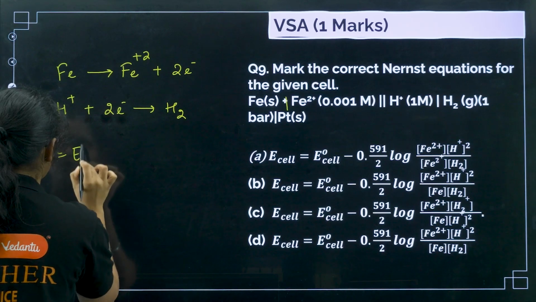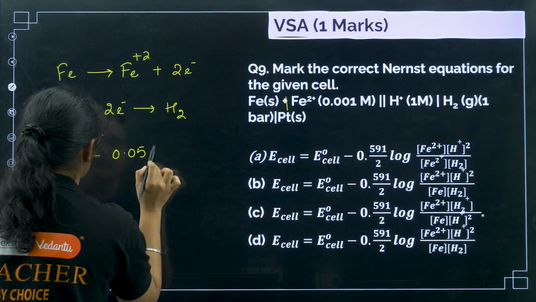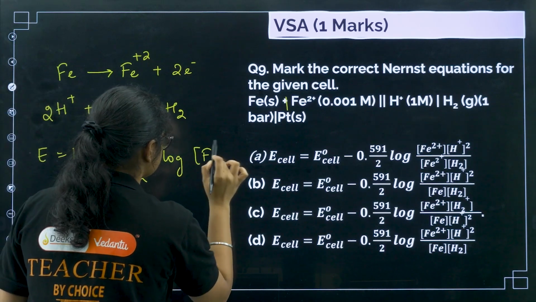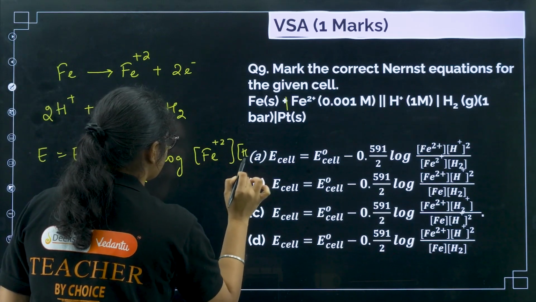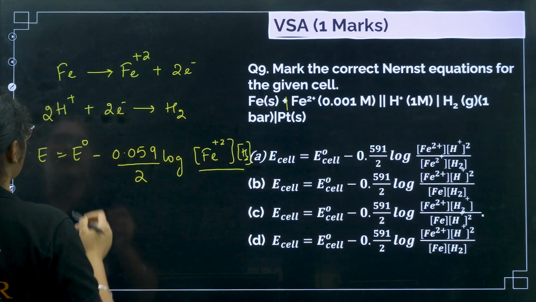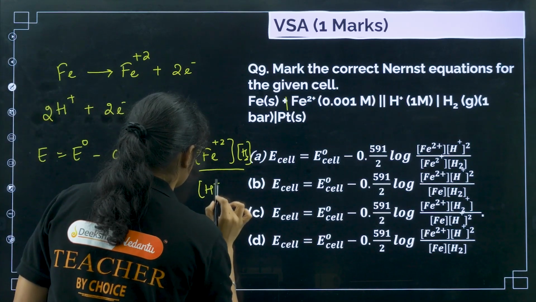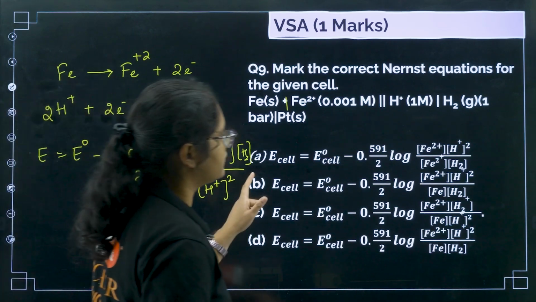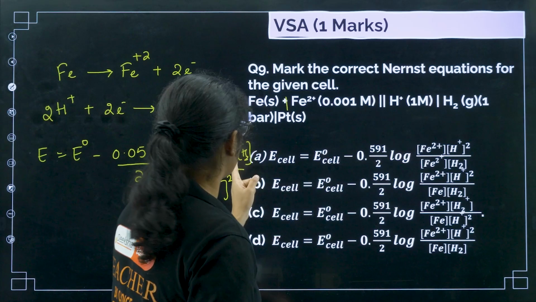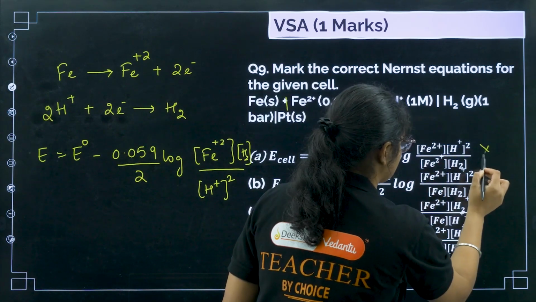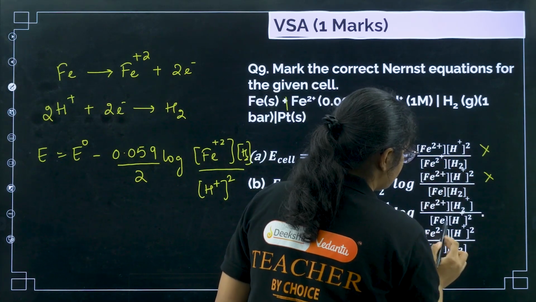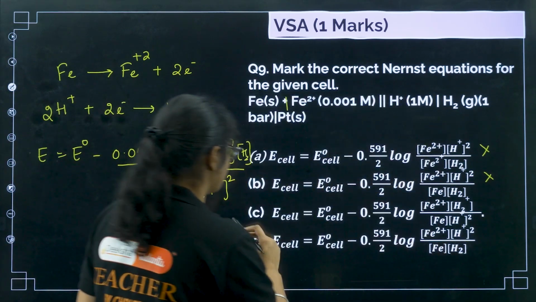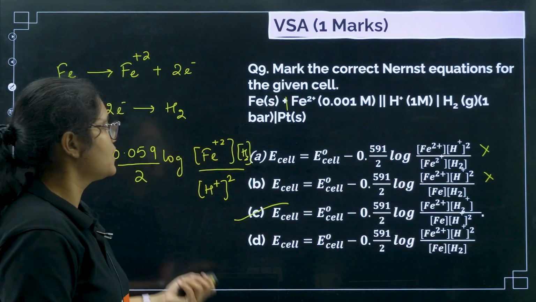So E is equal to E naught minus 0.059 by 2 log of Fe2 plus, then H2, then I have log of H plus square. Okay, so now if you see here we have Fe2 plus, then that is there, then I have H2, right? So here there is H plus, so we can ignore, here also H plus, here it is H2. Then you have on this side H plus square, so here also H plus square is there. So option number C is the correct answer here.